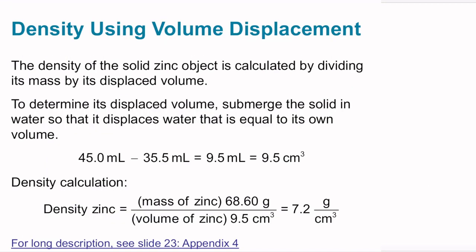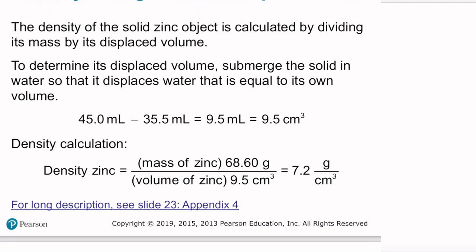So we can measure the density of the zinc rod, or we can calculate it, because we calculated the volume from displacement. The final volume was 45.0 milliliters minus the initial volume of 35.5, which gives us a displacement volume of 9.5 milliliters. The zinc rod displaced 9.5 milliliters of water, and therefore the zinc rod has a volume of 9.5 cubic centimeters.